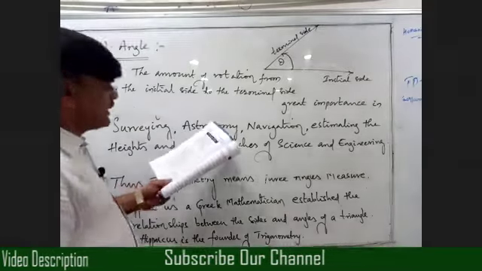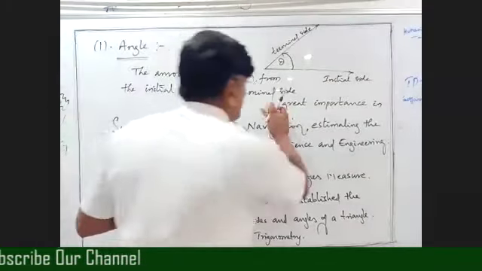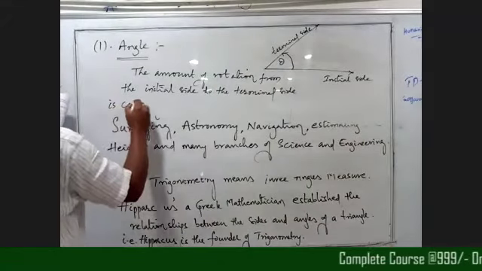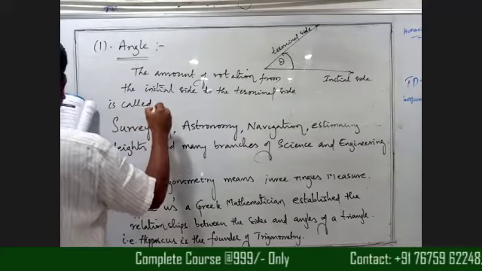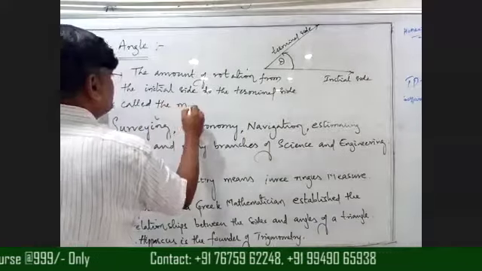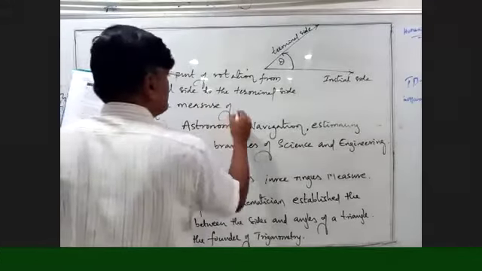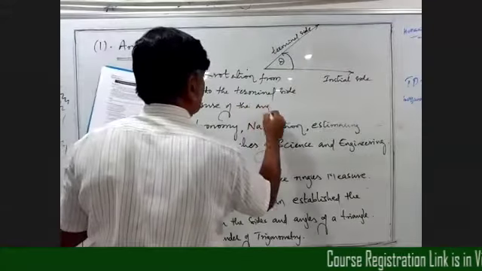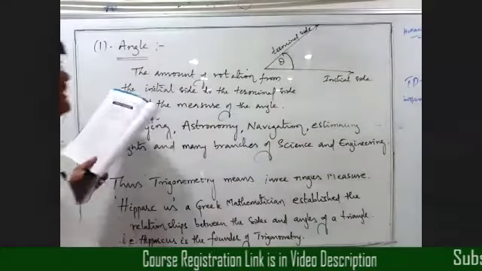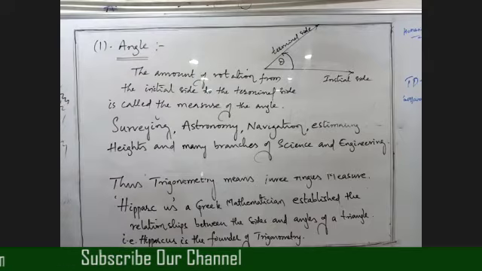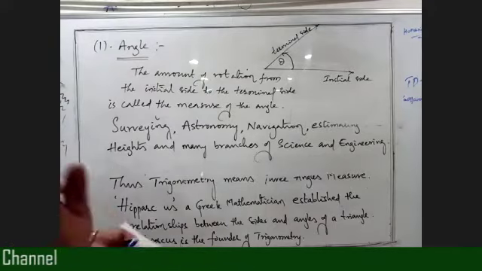Initial side to the terminal side is called the measure of the angle. Simply, angle is called the measure of the angle. So this is the classical definition, beta. Take the diagram: the amount of rotation from initial side to terminal side.